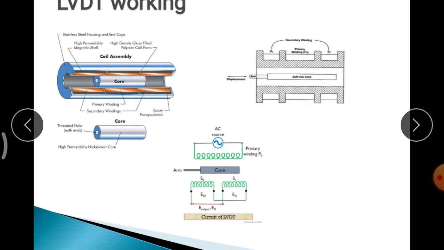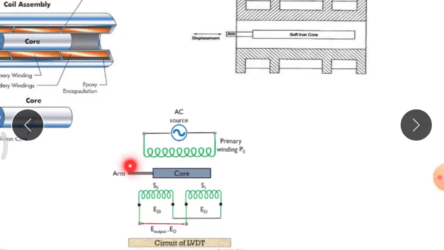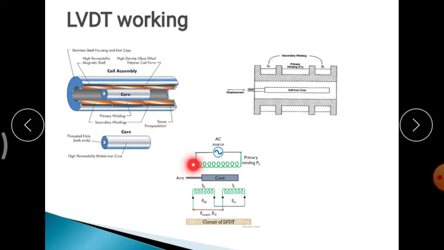What is the construction of this? It consists of two secondary windings, one primary winding, and a cylindrical nickel iron core. For that, an arm is attached, and it is in cylindrical format. Next, how does it work? Whenever displacement occurs, the core starts to move within the winding sections.